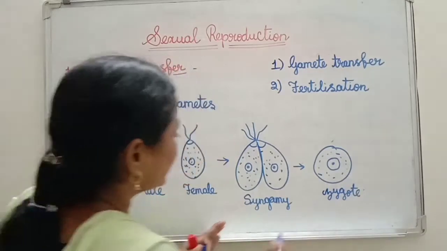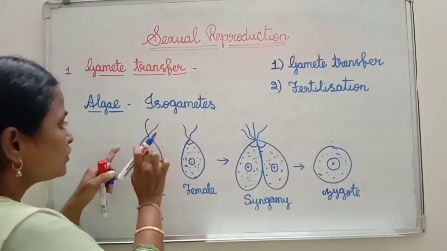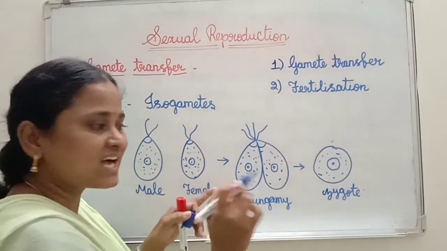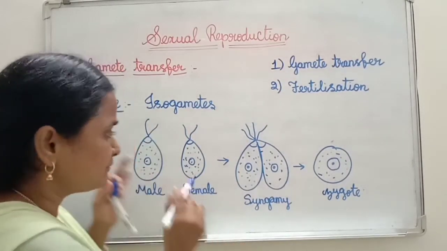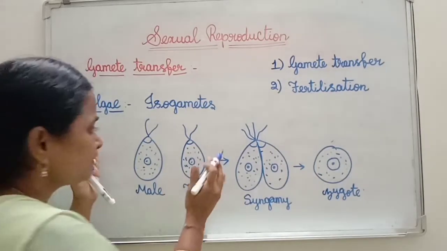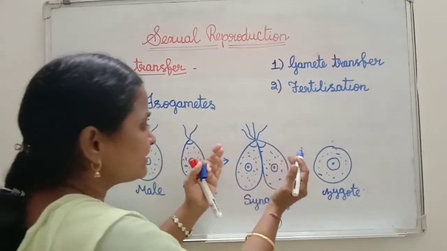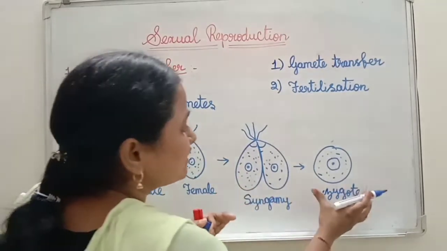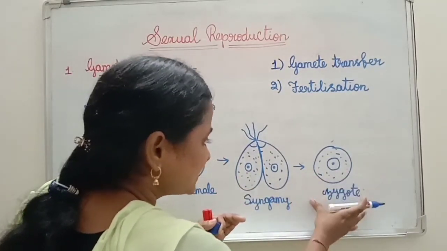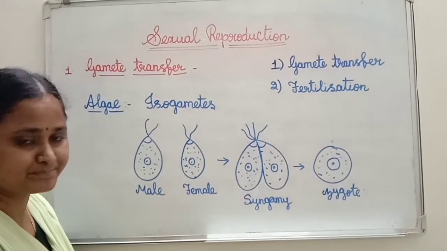If you see here, in this case, both the male and female gametes have flagella. That means locomotory organelles. That means with the help of this flagella only, both male and female gametes come close together and the syngamy process takes place, and then by the process of syngamy, the zygote is formed.